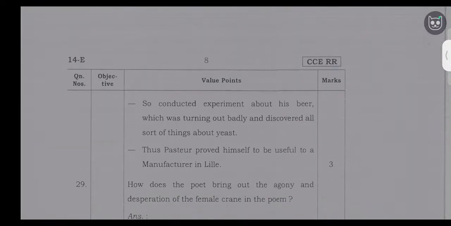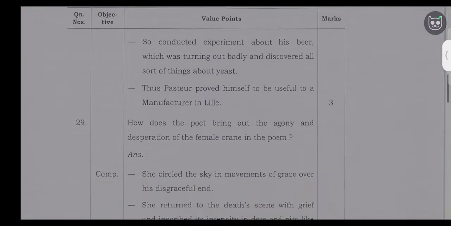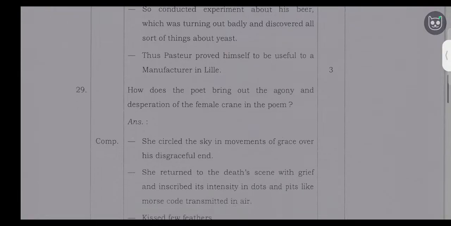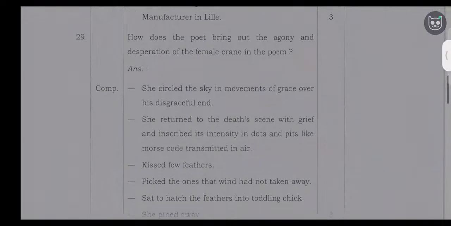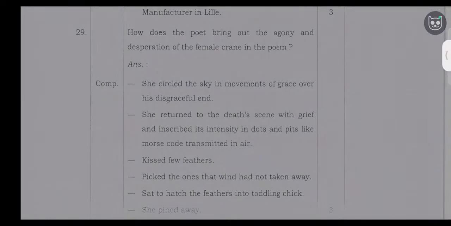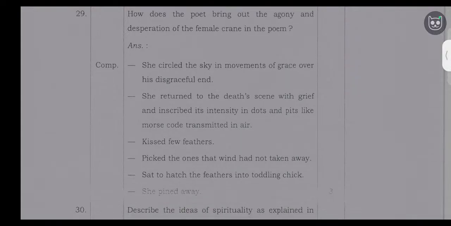29th question. How does the poet bring out the agony and desperation of the female crane in the poem? She circled the sky in a moment of grace over his disgraceful end. She returned to the death scene with grief and inscribed its intensity in dots and bits like Morse code transmitted in air. Kissed a few feathers, picked the ones that wind had not taken away, sat to hatch the feathers into a trolling chick, she pined away.